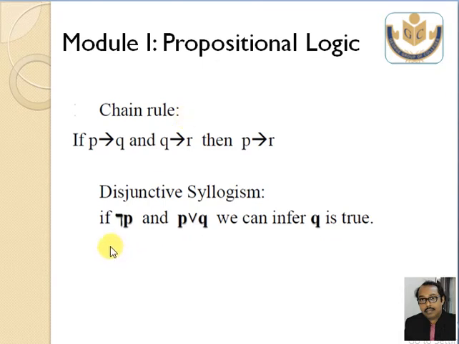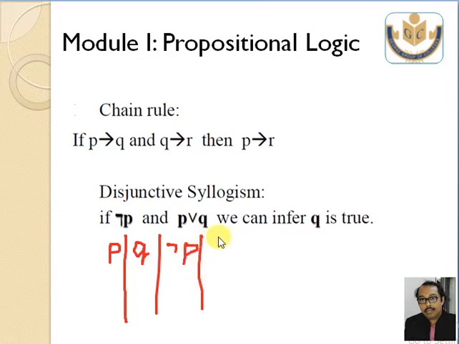Create the truth table. So this is P, this is Q, next one is not P, next one is P or Q. Now you will get some truth values and false values, and you have to apply some techniques. What are the techniques?